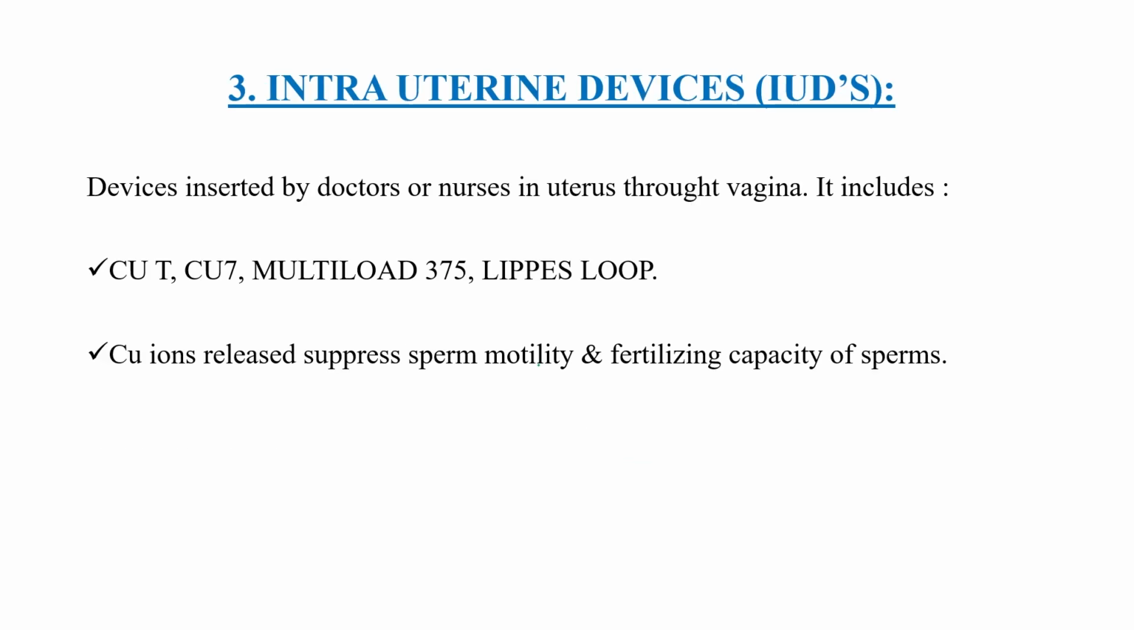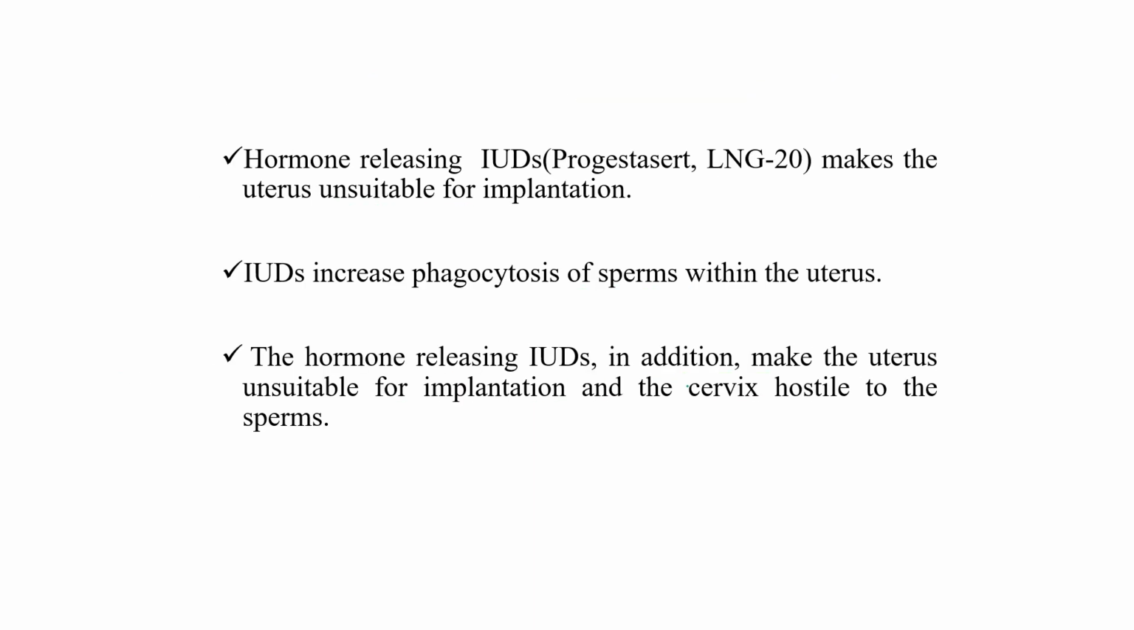Third type is the intrauterine device. After barriers, some devices are also used by people. These devices are inserted by a doctor or nurse into the uterus through the vagina. They include Copper T, CU7, Multiload 375, and Lippes Loop. In these, copper ions are present. Why copper ion? The copper ions released from this device suppress the sperm motility and fertilization capacity of sperm. So it is very useful.